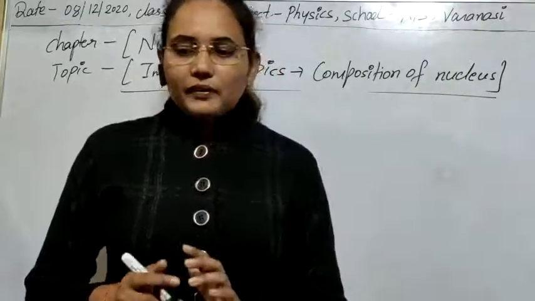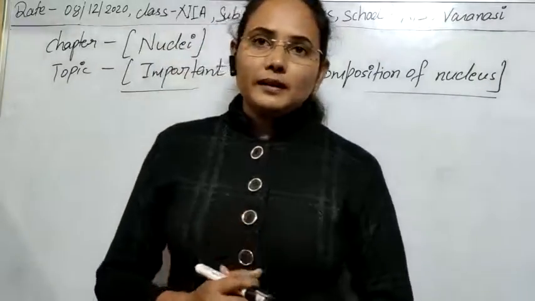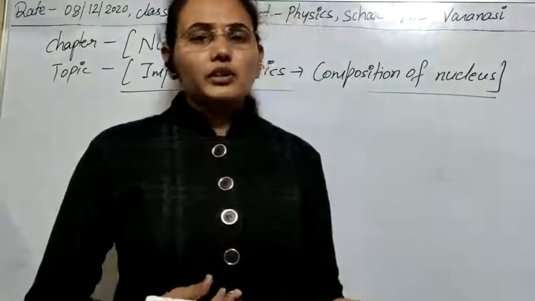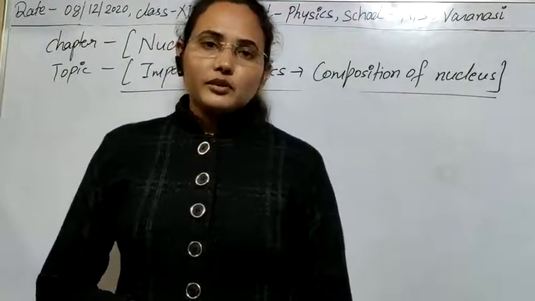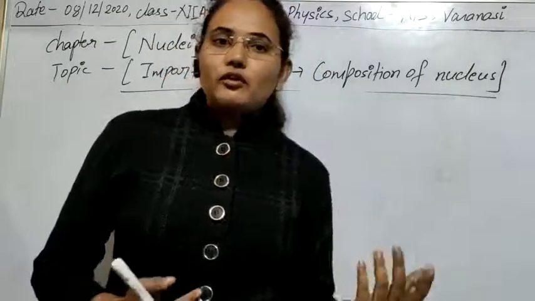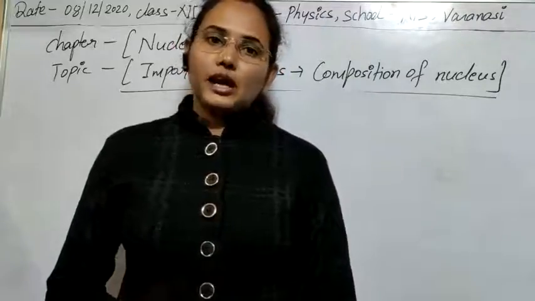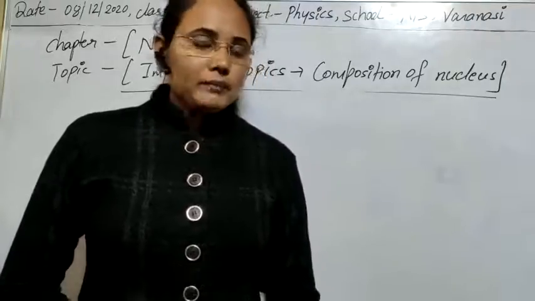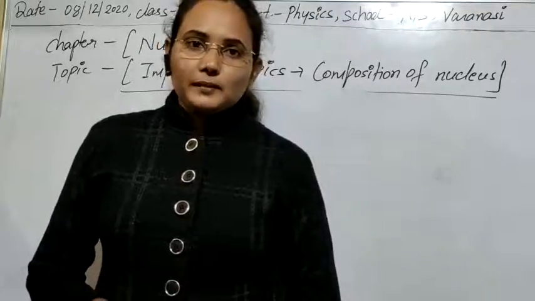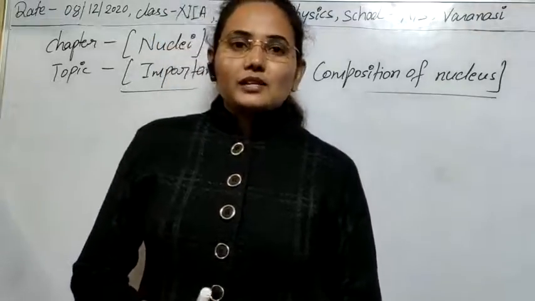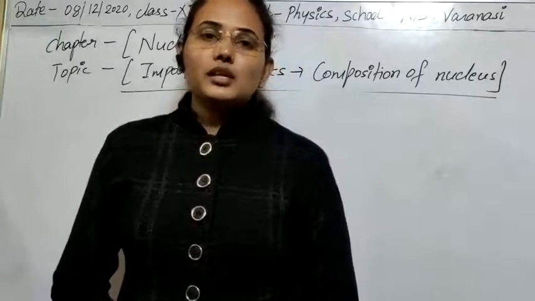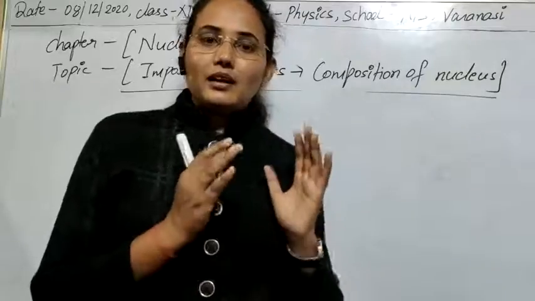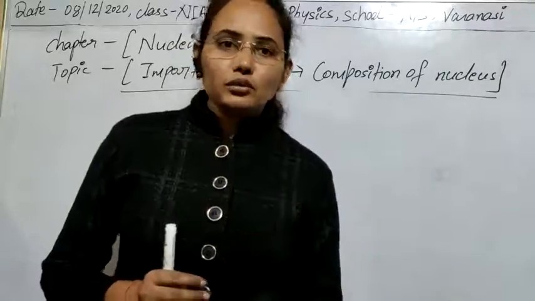So the third factor that we have to discuss is the composition of the nucleus. We know with the help of the neutron proton hypothesis that the nucleus is composed of neutrons and protons. So we can also say what the charge of the nuclei is. As we know, neutrons are neutral particles, they are chargeless. So the only charge counted for the nuclei is due to protons.